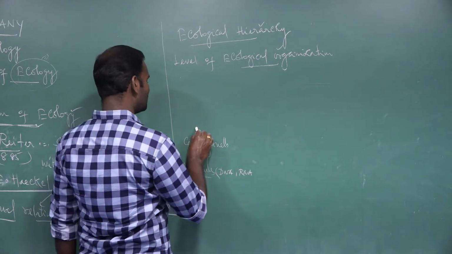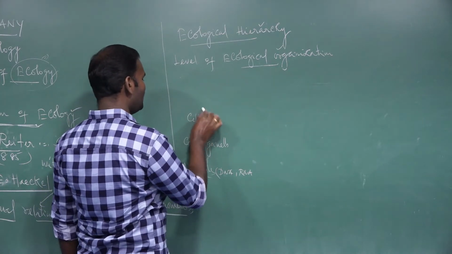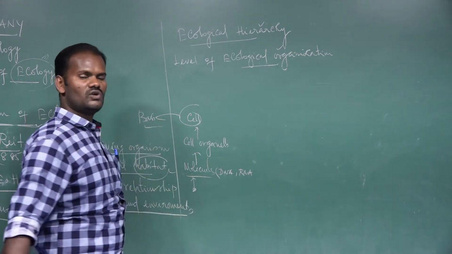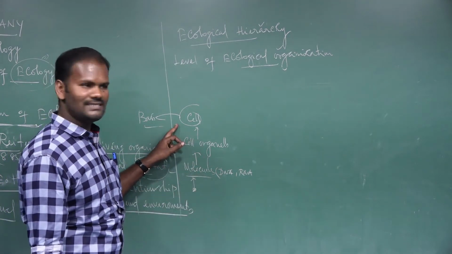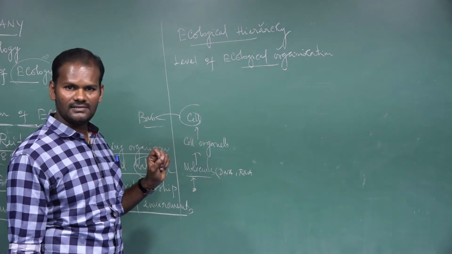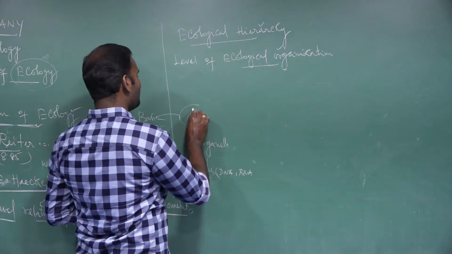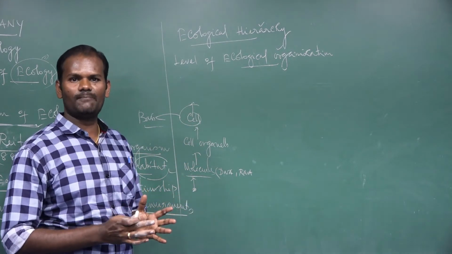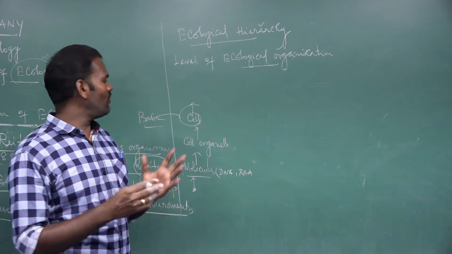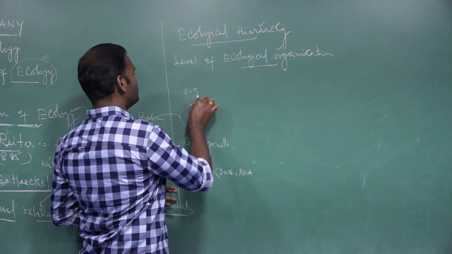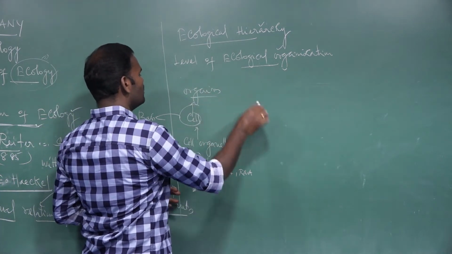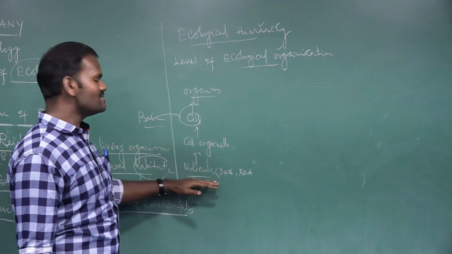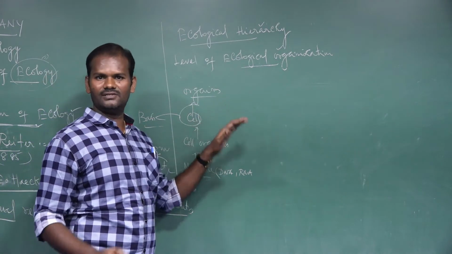Different organelles are combined together to form a cell. The cell is the basic structural and functional unit of all living organisms. Different kinds of cells are combined together to form tissues, and tissue systems. Then different tissue systems form the entire organism. So these are the lower levels of organization, also called the cellular level of organization. It is the lower class.